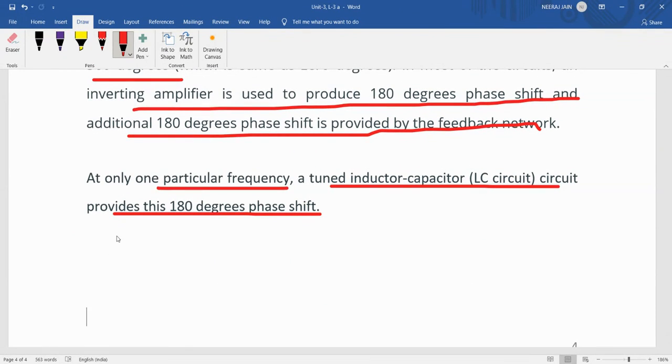Now, in the next lecture, we will study the RC oscillators: the phase shift oscillator and the Wien bridge oscillator. Thanks.